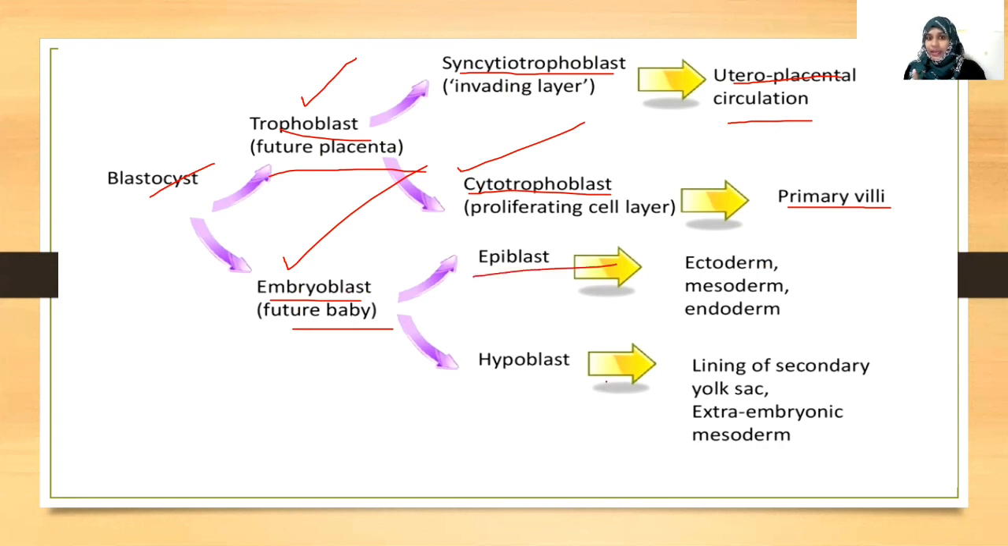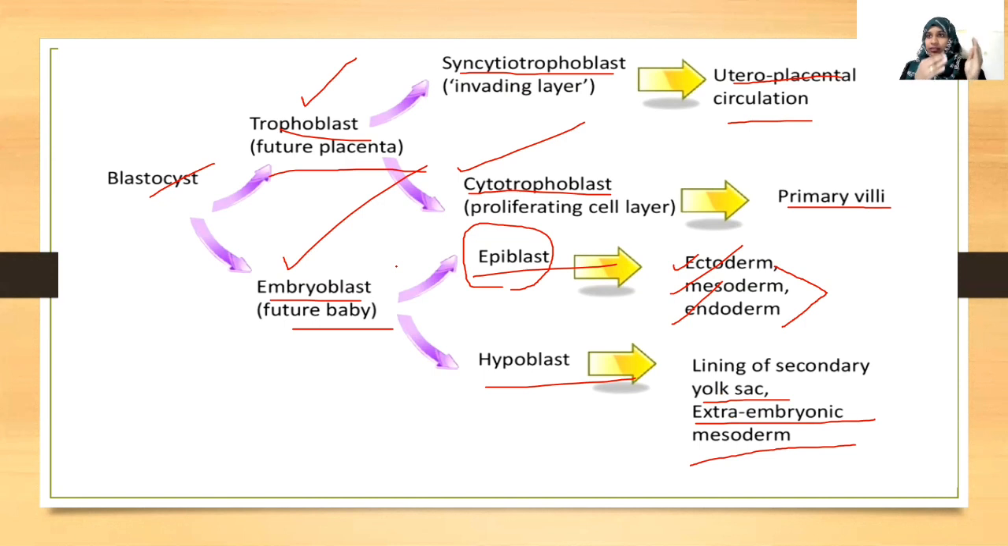And then the embryoblast is again divided into epiblast and hypoblast. We learned before. So what will be the function of the epiblast? The epiblast will do the function of germ layers, or formation of germ layers. Germ layers are ectoderm, mesoderm, endoderm, and together they form the organs. And the hypoblast will form the yolk sac and extra-embryonic mesoderm. Okay, so these are the main functions.